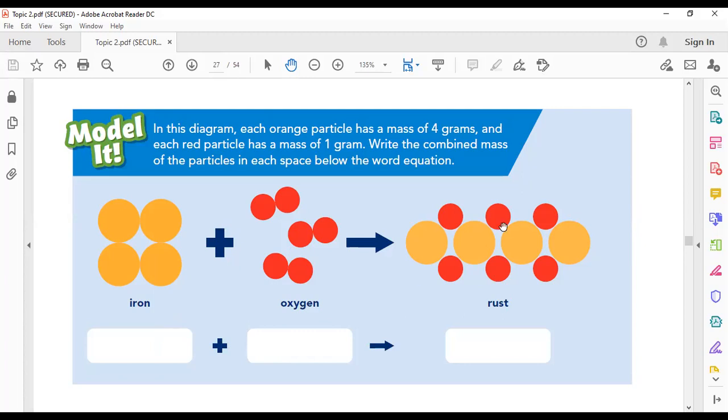After the chemical change, the total mass of the new substances must equal the total mass of the original substances. So the mass of the rust here must be 22, according to the law of conservation of matter, or law of conservation of mass. That means mass or matter is never created or destroyed, never gained or lost. Understood?